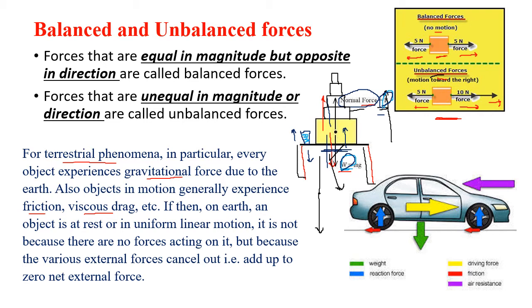A box on the table, we know gravitational force is acting downwards because gravity pulls everything down. But there is one force which we cannot see, the force given by the table to the box in the upward direction, which we call the normal force. When we are standing on the ground, gravity is pulling us down. But the earth is giving us a force in the upward direction, the net reaction force. And since we are not going down, the reaction force is balancing the force of gravity.